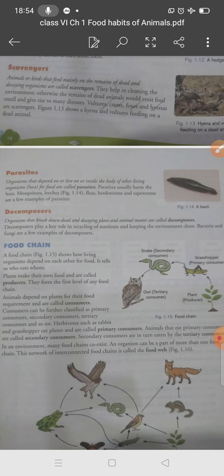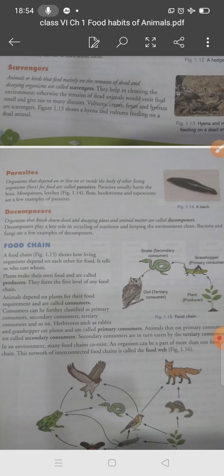They play a very important role in recycling nutrients and keeping the environment clean. Bacteria and fungi are a few examples of decomposers.